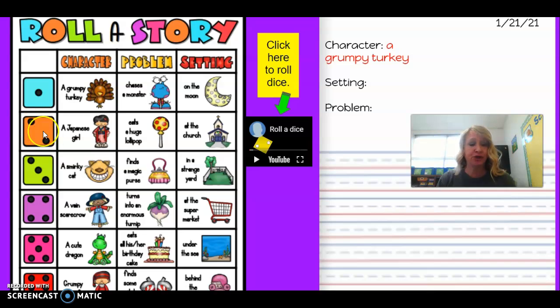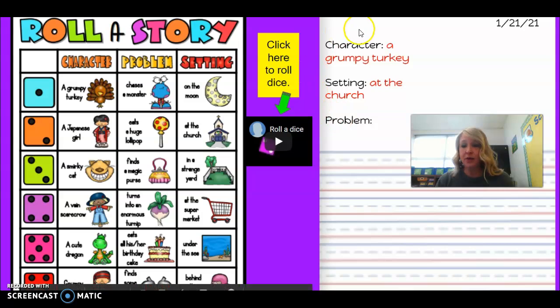So now we look for the 2 and go across to our setting. At the church, a grumpy turkey at the church. Oh my goodness, that's going to be a silly story, right? So now I'm going to write in the setting at the church because that's where the story is going to take place. Now we have our character, a grumpy turkey. The story takes place at the church.